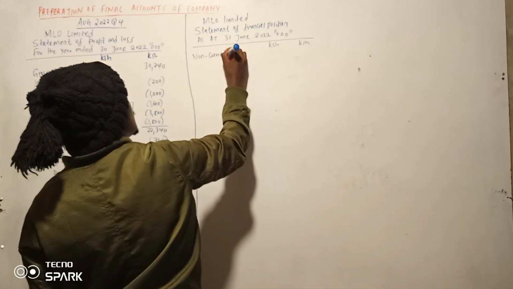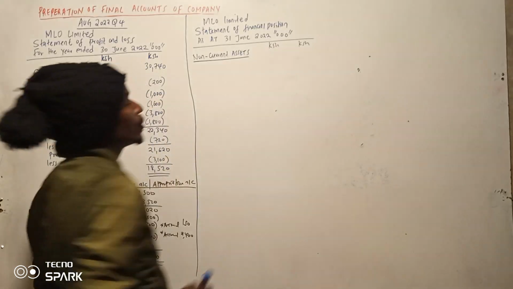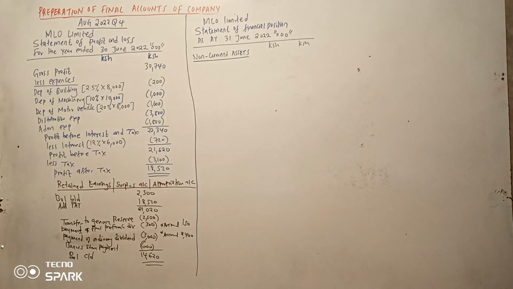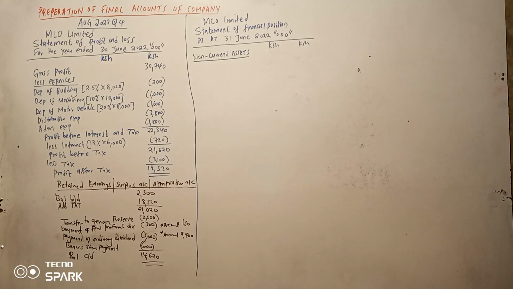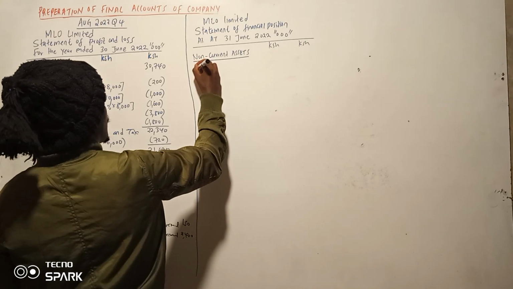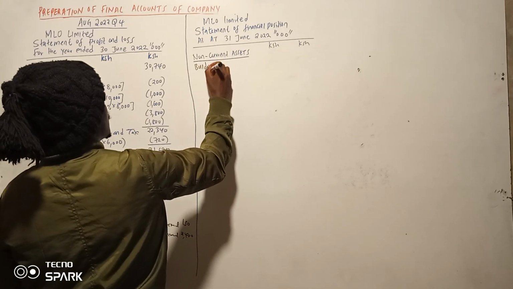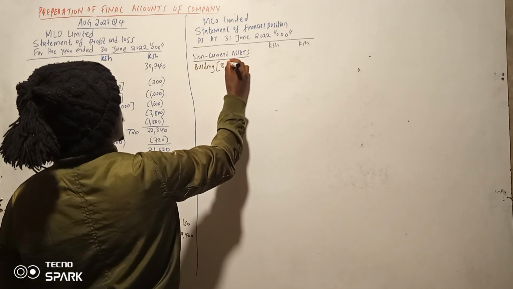So we start with the non-current assets first. So the first non-current asset in this question, tunarudi huko juu, tunatumia our balance. The first one tunaona ni building. Now for building, the cost was 80,000.